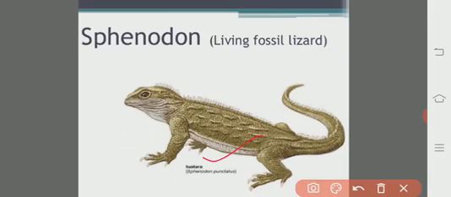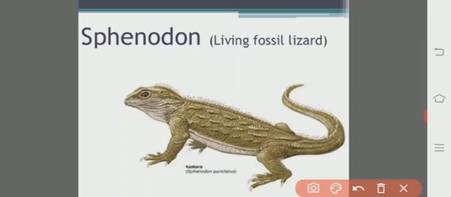Spinodon punctatus. See the color of the animal, that is the olive green or light green color on the dorsal side, and in the lateral side we will see the white spots. Pentadactylous clawed forelimbs and hind limbs are present. They are relatively weak, and the entire body is covered by granular scales, but in the dorsomedian region the scales form a crest.